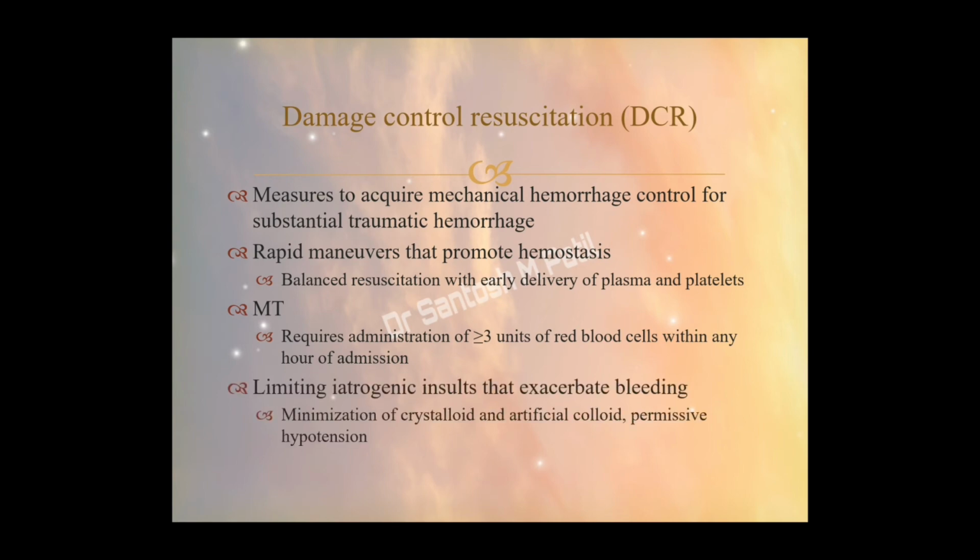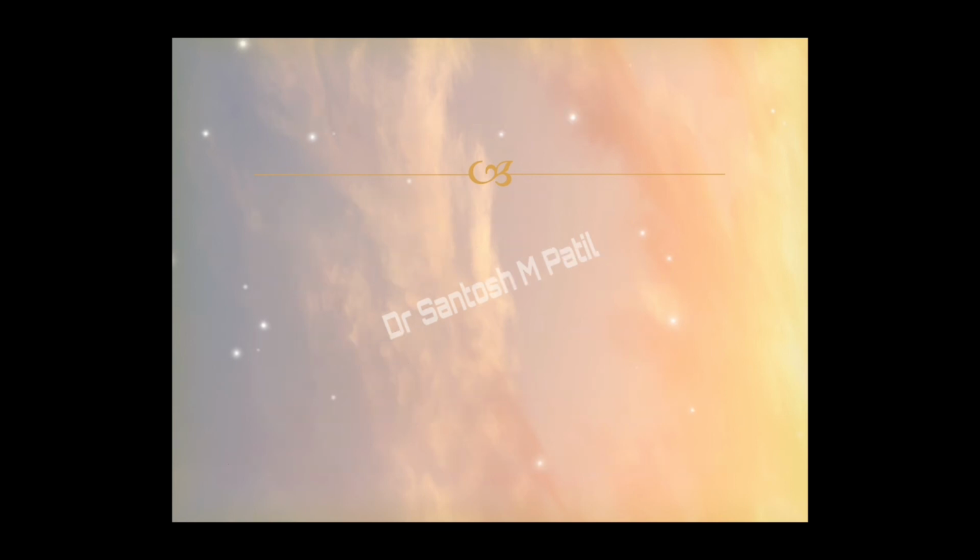So there is also limiting iatrogenic injury. Once a patient comes, we need to make sure the patient is not iatrogenically injured by excessive fluid resuscitation, especially of crystalloid and artificial colloid, which usually causes hypotension. These may be combined with adjuvants to control the hemorrhage. So these are the different techniques to stop bleeding in a patient. Once a patient is bleeding and has been resuscitated, there are certain indications for how, or when, to transfuse blood in these patients.